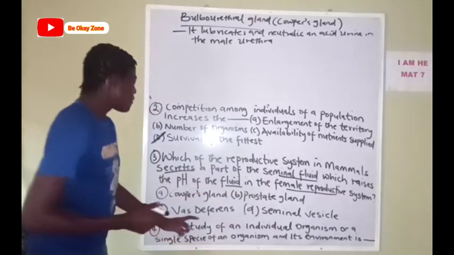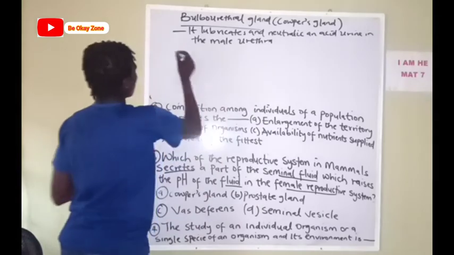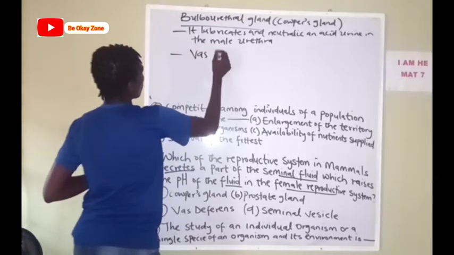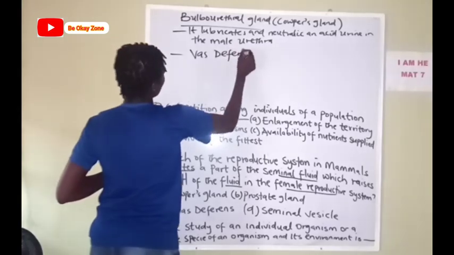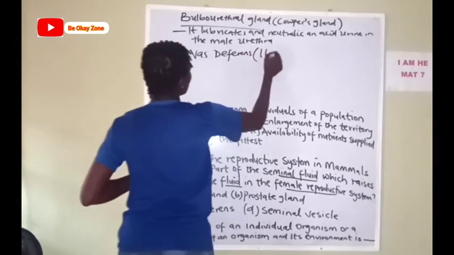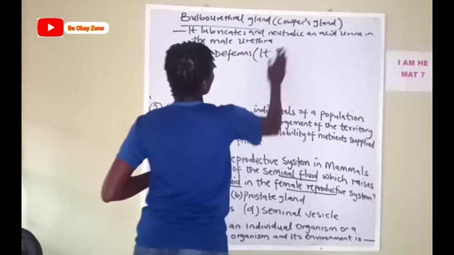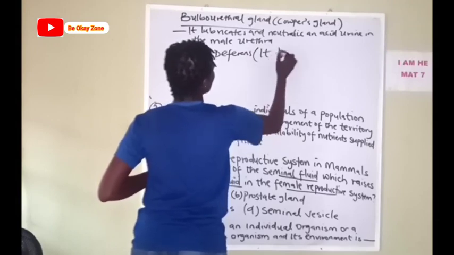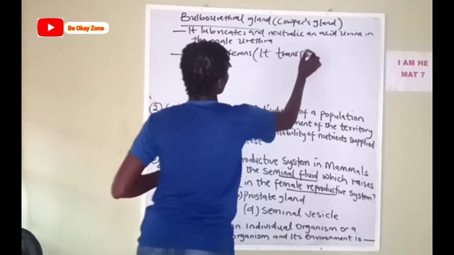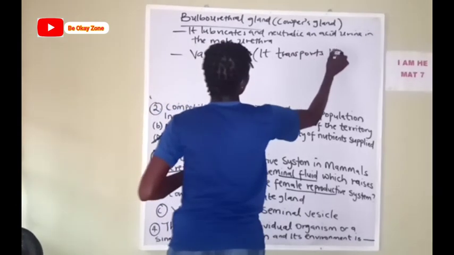Now see the vas deferens. What does the vas deferens do? It transports sperm.